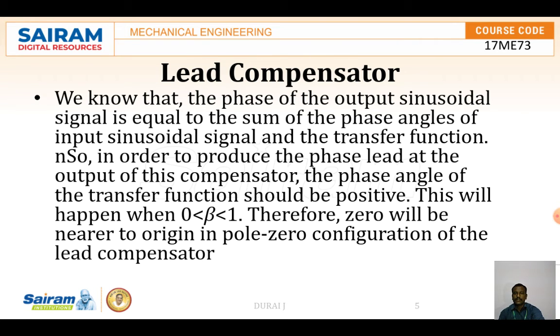Then, for the lead compensator, we know that the phase of the output sinusoidal signal is equal to the sum of the phase angles of the input sinusoidal signal and the transfer function. In order to produce the phase lead at the output of this compensator, the phase angle of the transfer function should be positive. This happens when 0 is less than beta, which is less than 1. Therefore the zero will be nearer to the origin than the pole in the pole-zero configuration of the lead compensator.